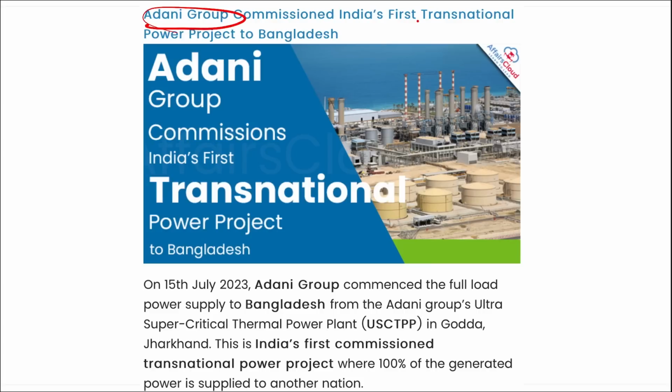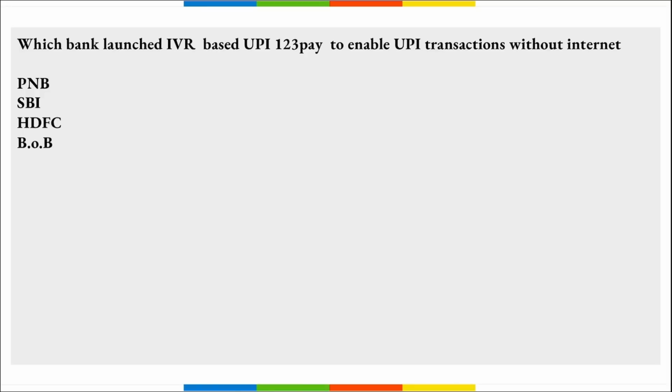Next is Adani Group. They have commissioned India's first transnational power project to Bangladesh. Here 100% of the power that will be generated will be transferred to Bangladesh. Correct? Next, which bank has launched IVR-based UPI 123 to enable UPI transactions even without internet?